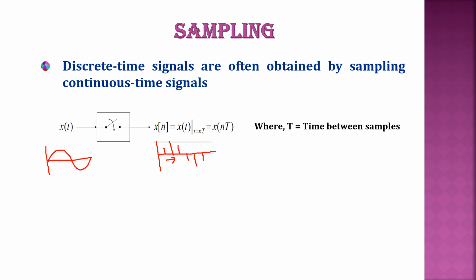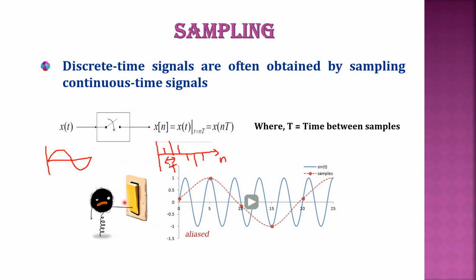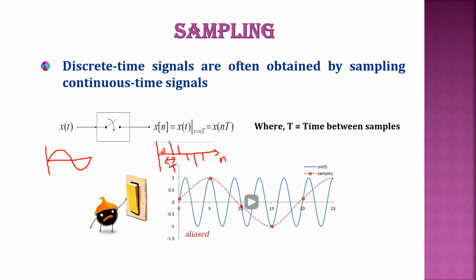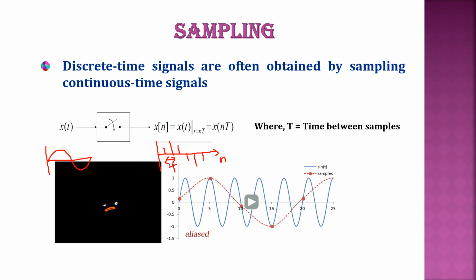The time between the samples is nothing but your capital T. That is what is shown here. And what is n? This is nothing but n. Now, where do you take the samples? At t equal to 1T, 2T, 3T, 4T, and so on. So that is what is shown here, right? And here is an animation. When I turn on the switch, you get the output, right? And when I turn off the switch, I don't get the output, right? That is what is shown.